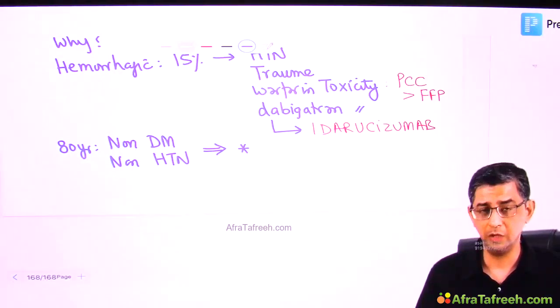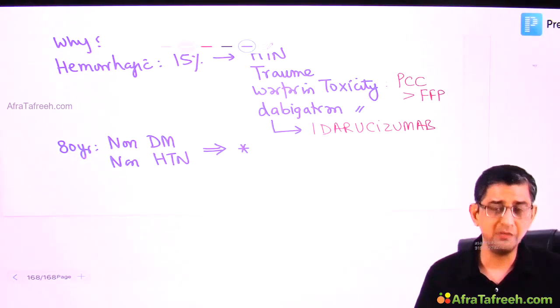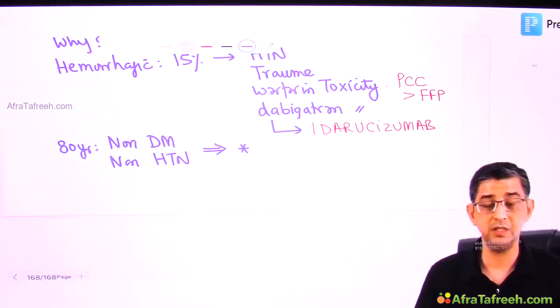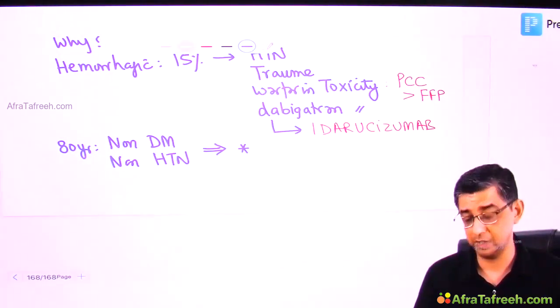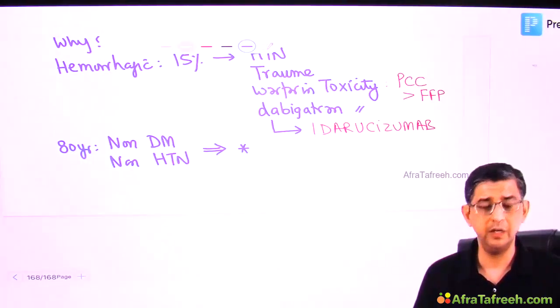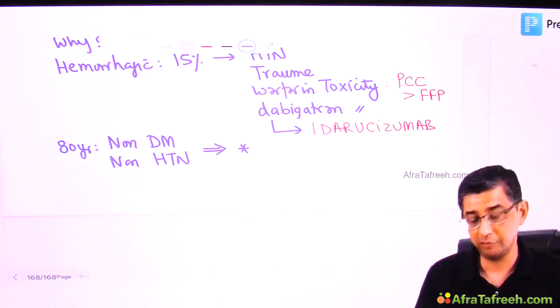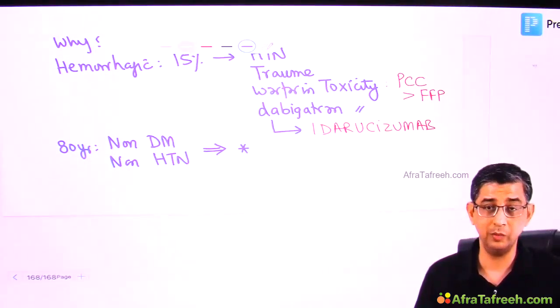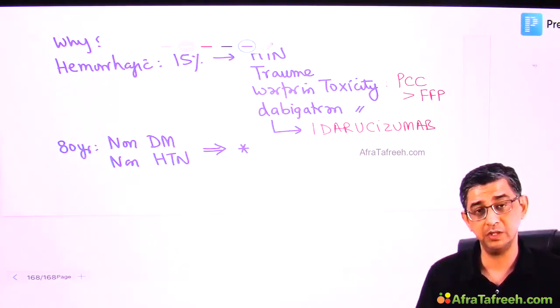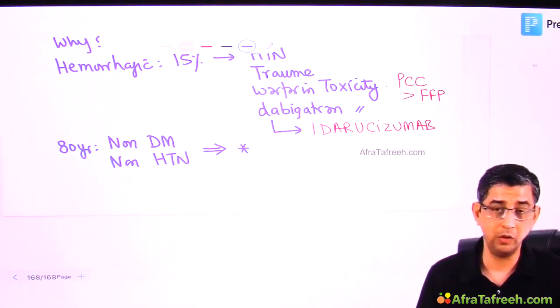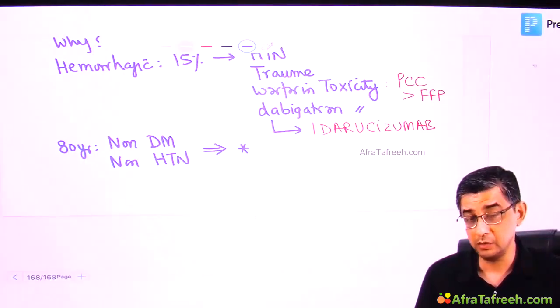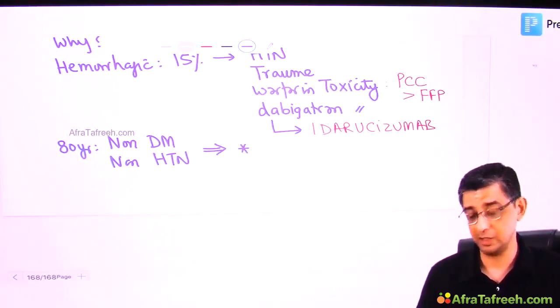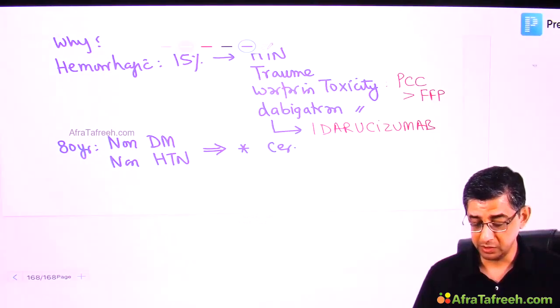His son is asking me, not in a blaming fashion, but he's saying, sir, my father was having good health. I mean, why is his son saying good health? Because he says, my father was not a diabetic, not a hypertensive. He did have problem with his knees. He was coming to you for follow-up. But why did my dad today have a brain hemorrhage? And that too, so bad that he woke up with stroke manifestations. And by the time we took him to the doctor, the intracranial pressure increased so dramatically that he had posturing and he expired.